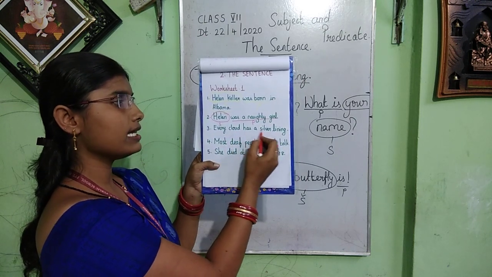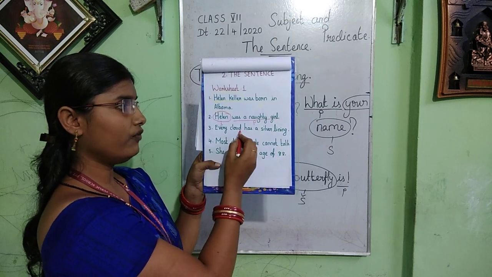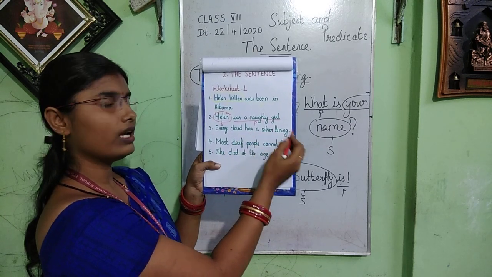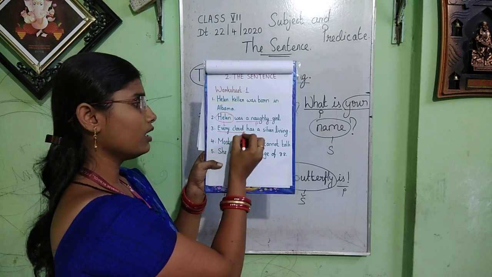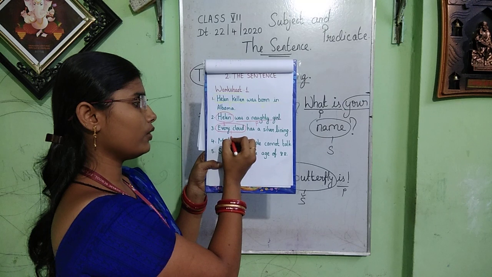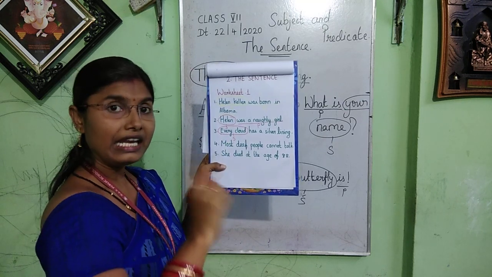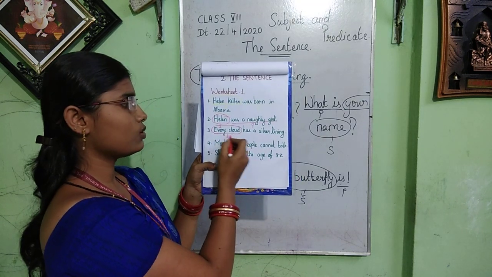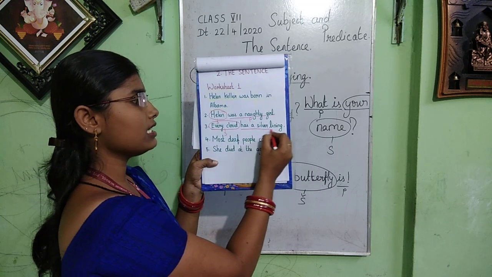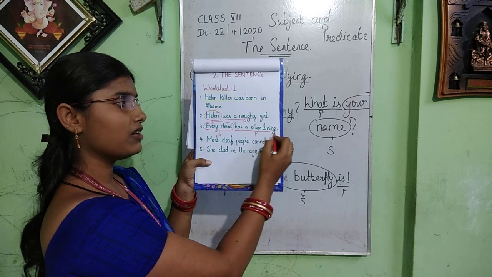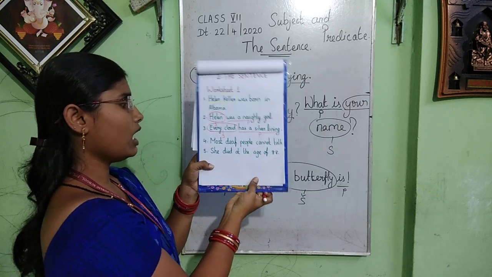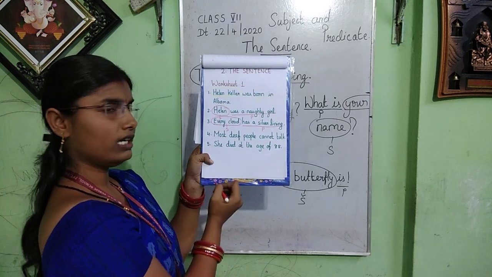Every cloud has a silver lining. Now what are we talking about? We are talking about each and every cloud here. So this one is the subject. "Has a silver lining" is the predicate. Now let us move on to the fourth one.